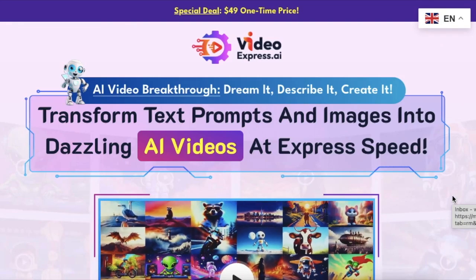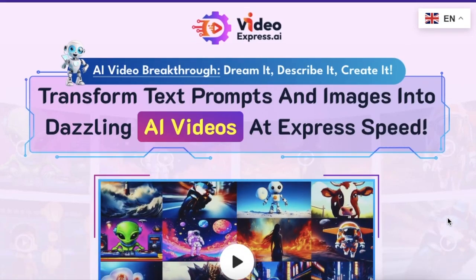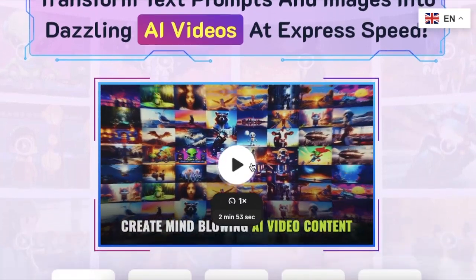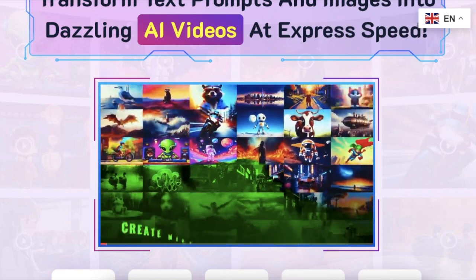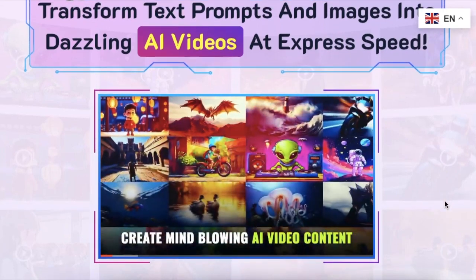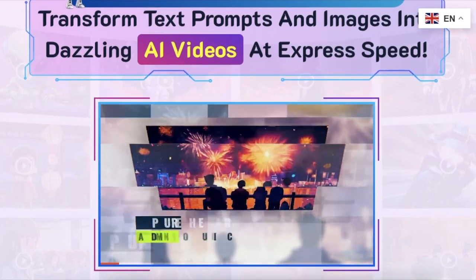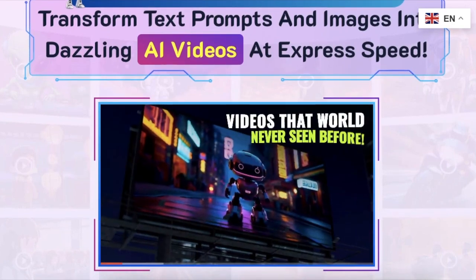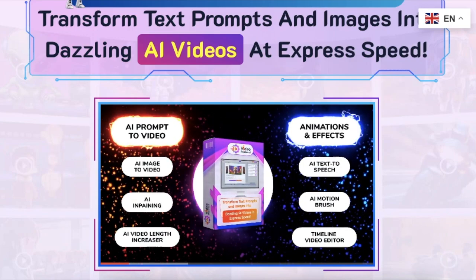Just pop in a quick prompt and whip up AI video clips in no time, all for an awesome one-time price. Meet VideoExpressAI, the ultimate AI video creation tool that's changing the game for content creators. Just toss in your text prompts or images, and let the cutting-edge tech whip up amazing videos in no time. Whether you're looking to turn photos into talking stories or make fun singing videos, VideoExpressAI makes it a breeze.